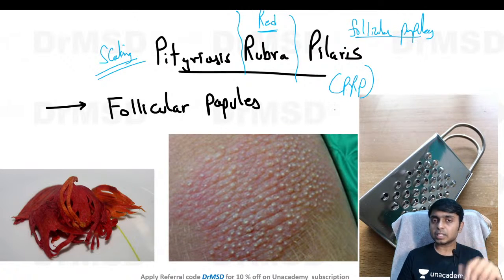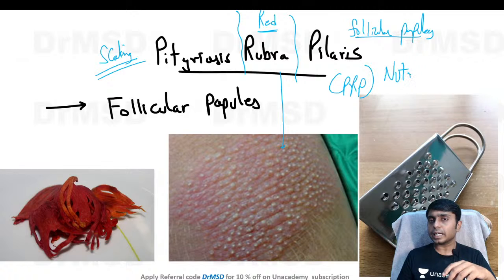That is why I have kept this question. Clinically you are able to see these erythematous follicle oriented papules which are present over the knee here, and these lesions appear very sharp. If you touch them, they are going to be very pointed, and you will feel that you are touching a nutmeg grater.